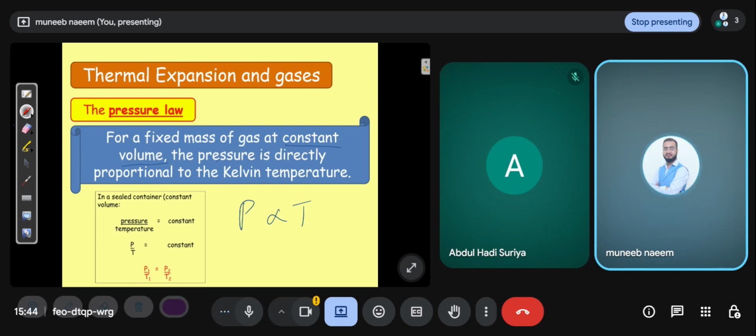It is directly proportional to the Kelvin temperature. When you remove the proportional sign, there is a constant, and the temperature is shifted into division, so P over T is equal to a constant. This is the pressure law. The pressure law says that when you increase the temperature, the pressure increases, and when you decrease the temperature, the pressure decreases.